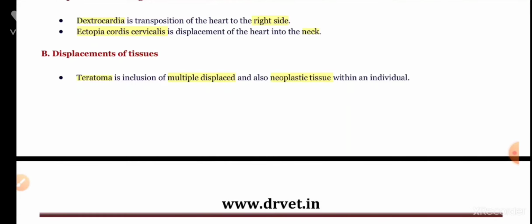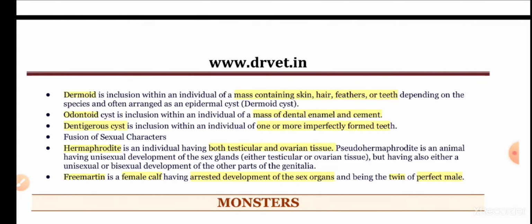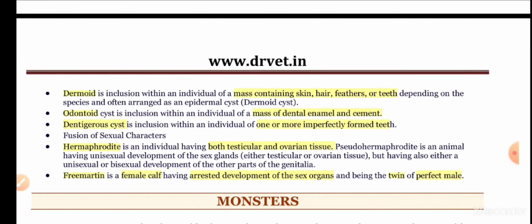A teratoma is an inclusion of multiple displaced tissues with a neoplastic tissue within an individual. And a dermoid is an inclusion within an individual of a mass containing skin, hair, feathers, or teeth. And an odontoid cyst is an inclusion within an individual of a mass of dental enamel and cement.